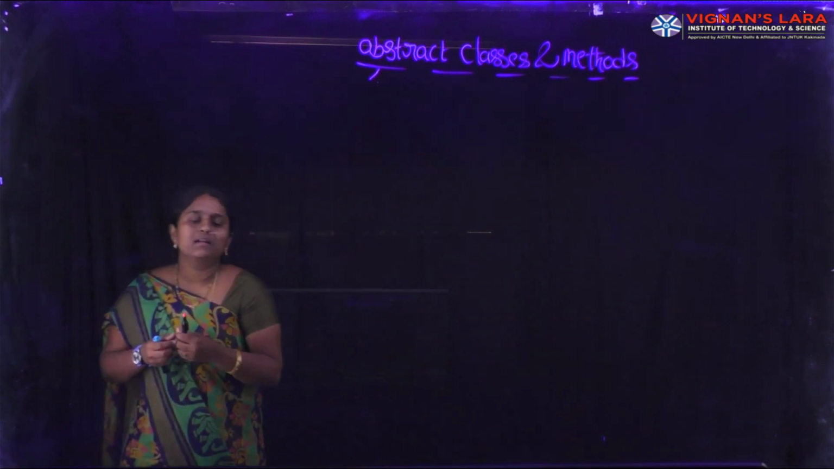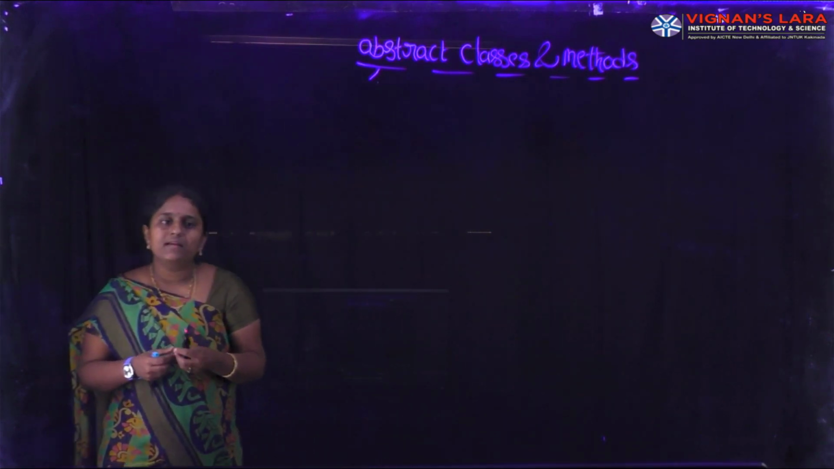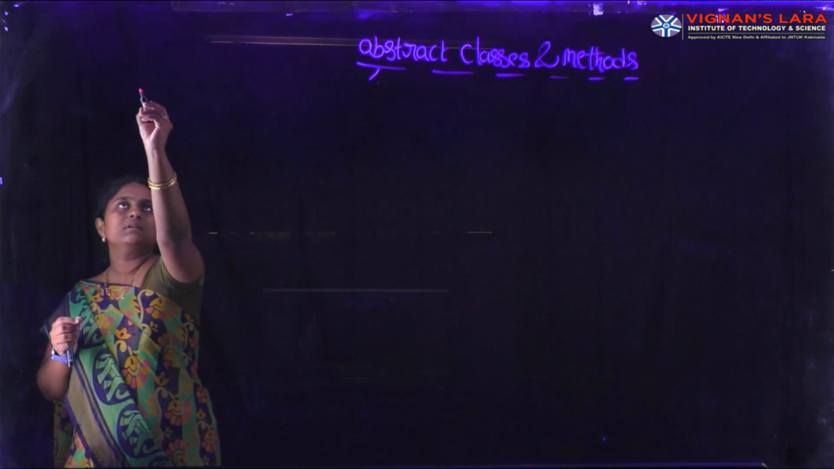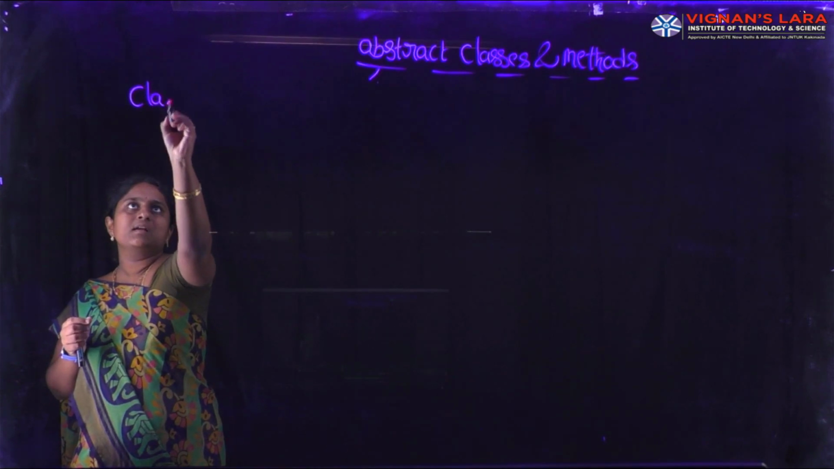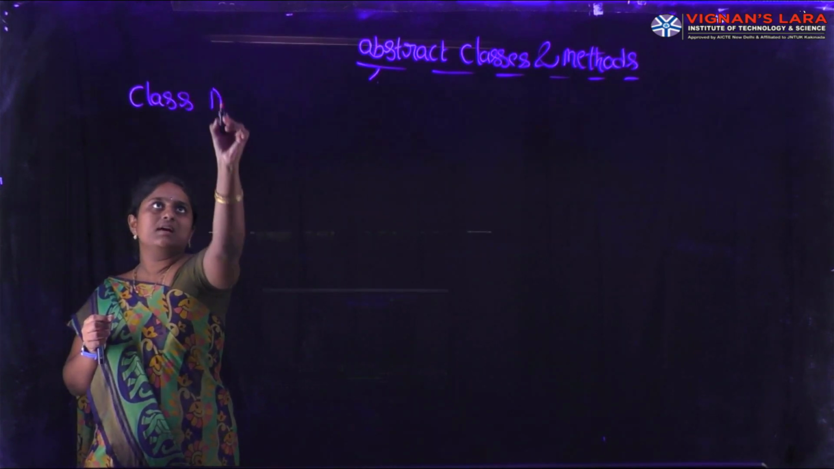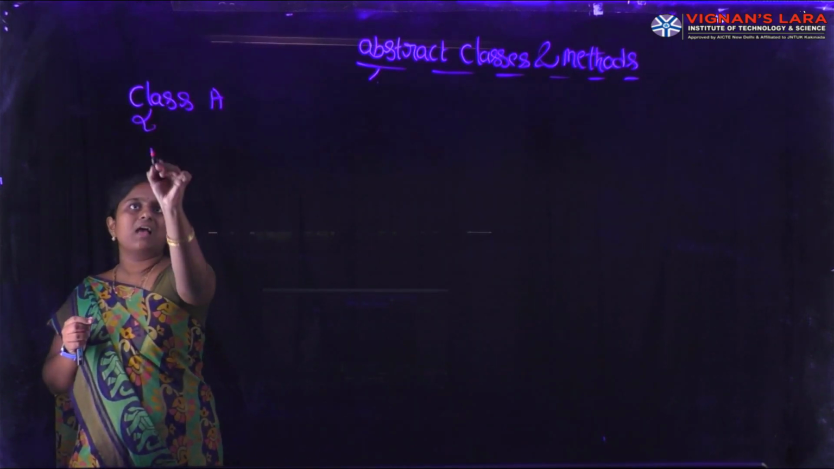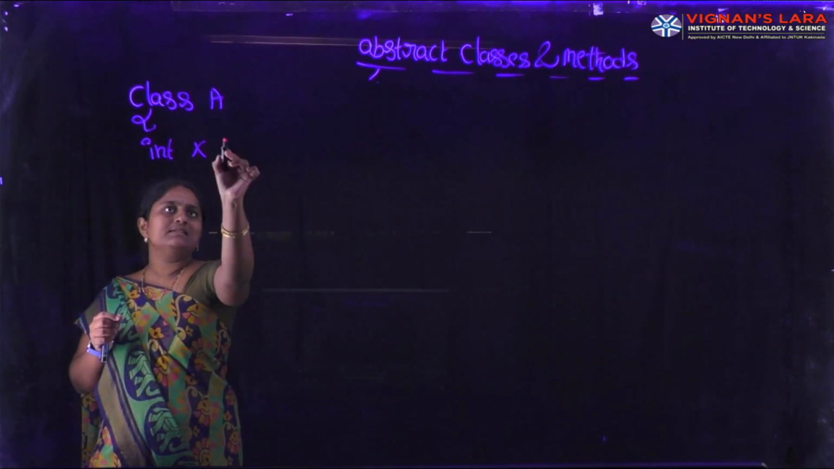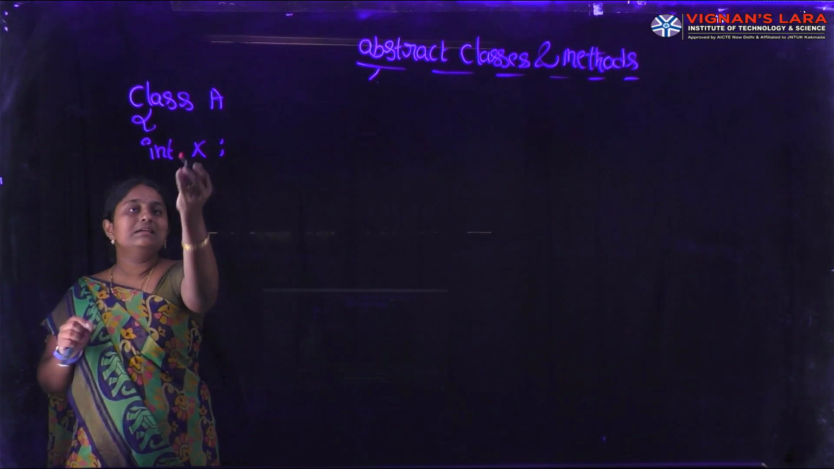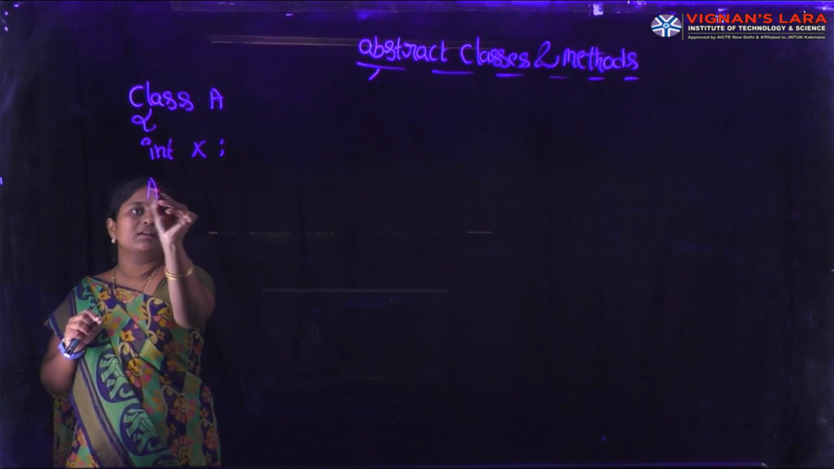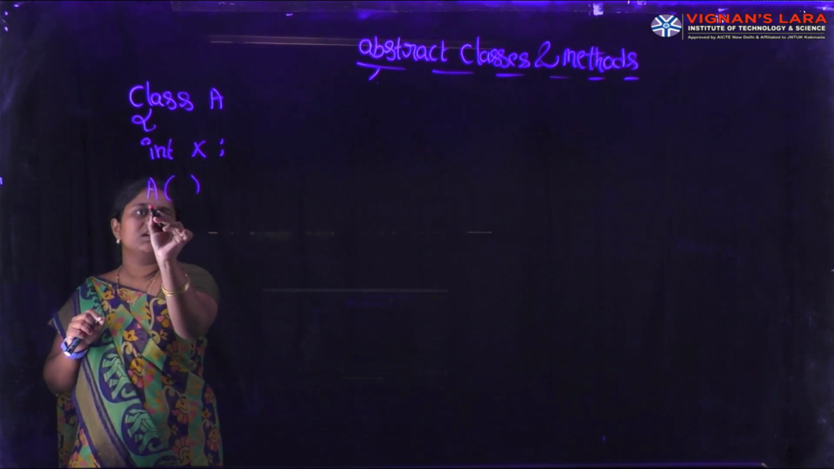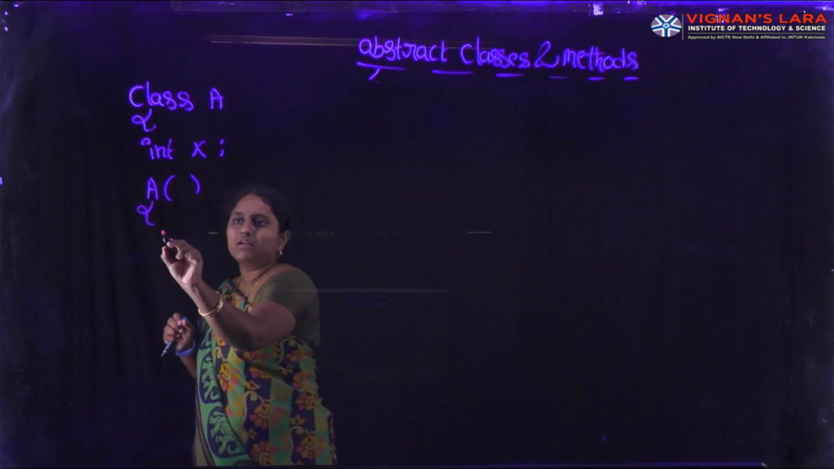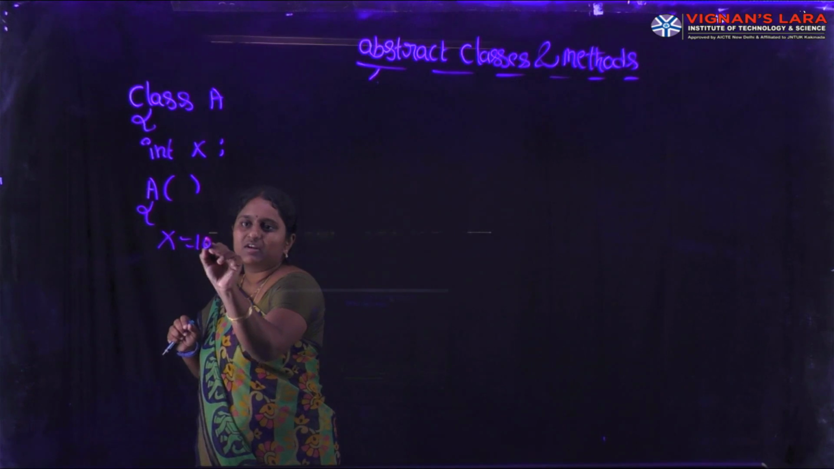Now let me explain a small example. Here I am writing a small program. Class A. In this class, I am defining one variable, X, of integer data type. In this A class, I am creating one constructor. You know that the constructor name is the same as the class name. In this constructor, I am initializing the value of X: X equals 10.